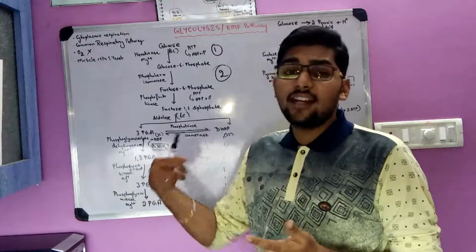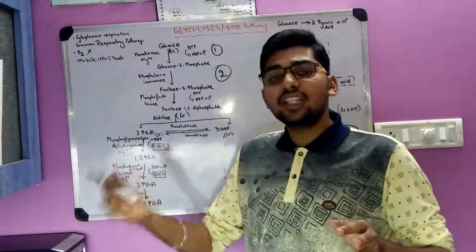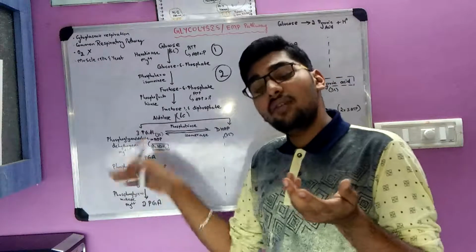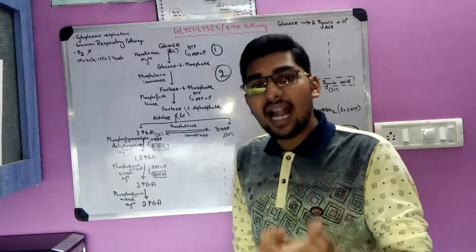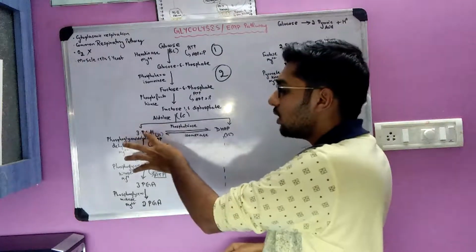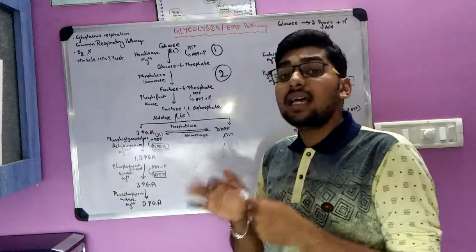It is removing the hydrogen. De means remove. Hydrogenation, so it is removing the hydrogen from phosphoglyceraldehyde. Hence the enzyme name is phosphoglyceraldehyde dehydrogenase. With that enzyme, 3-phosphoglyceraldehyde is becoming 1,3 phosphoglyceric acid.